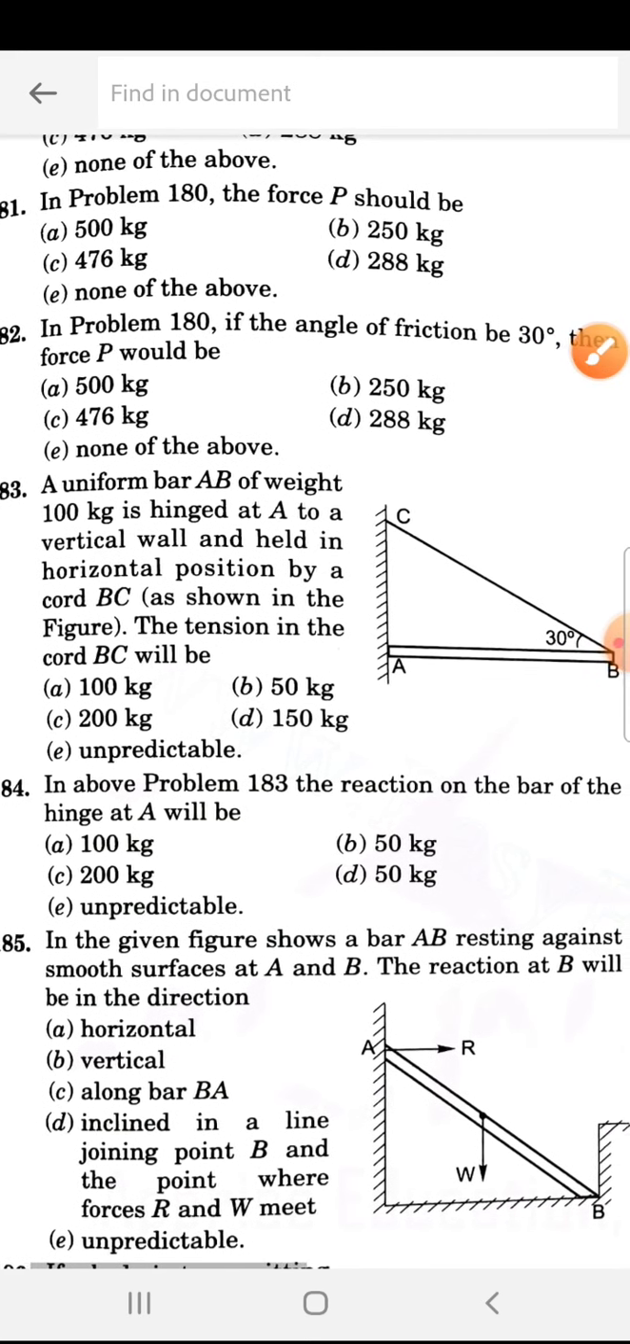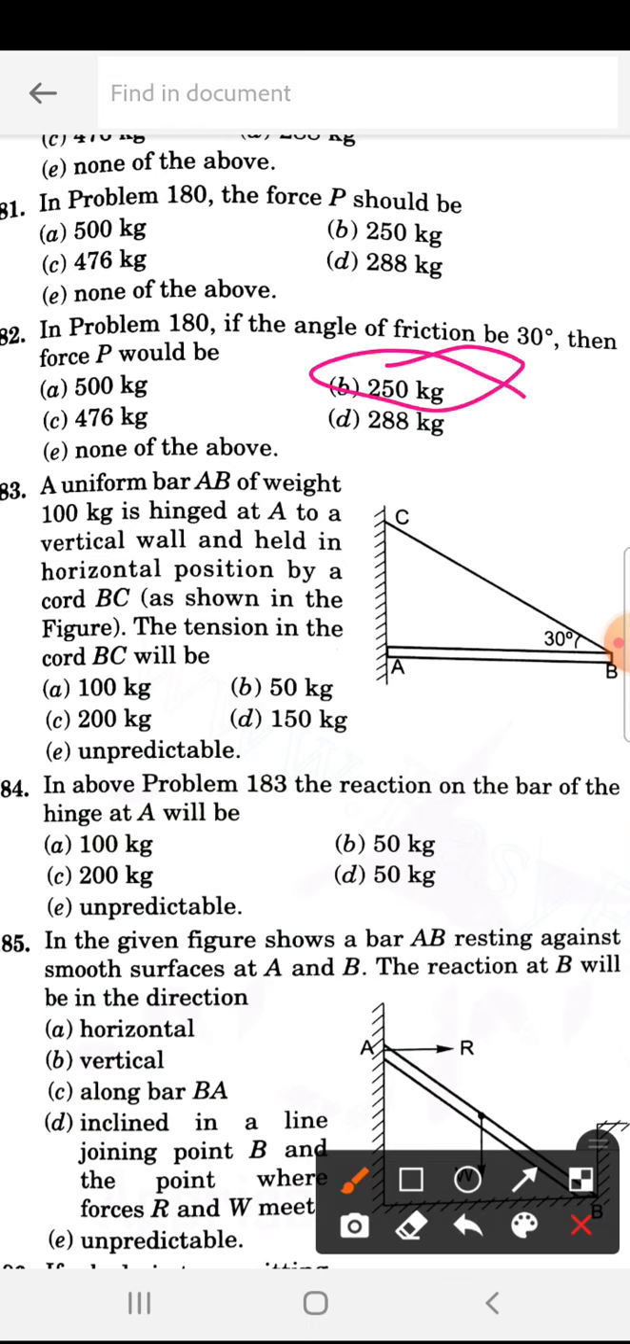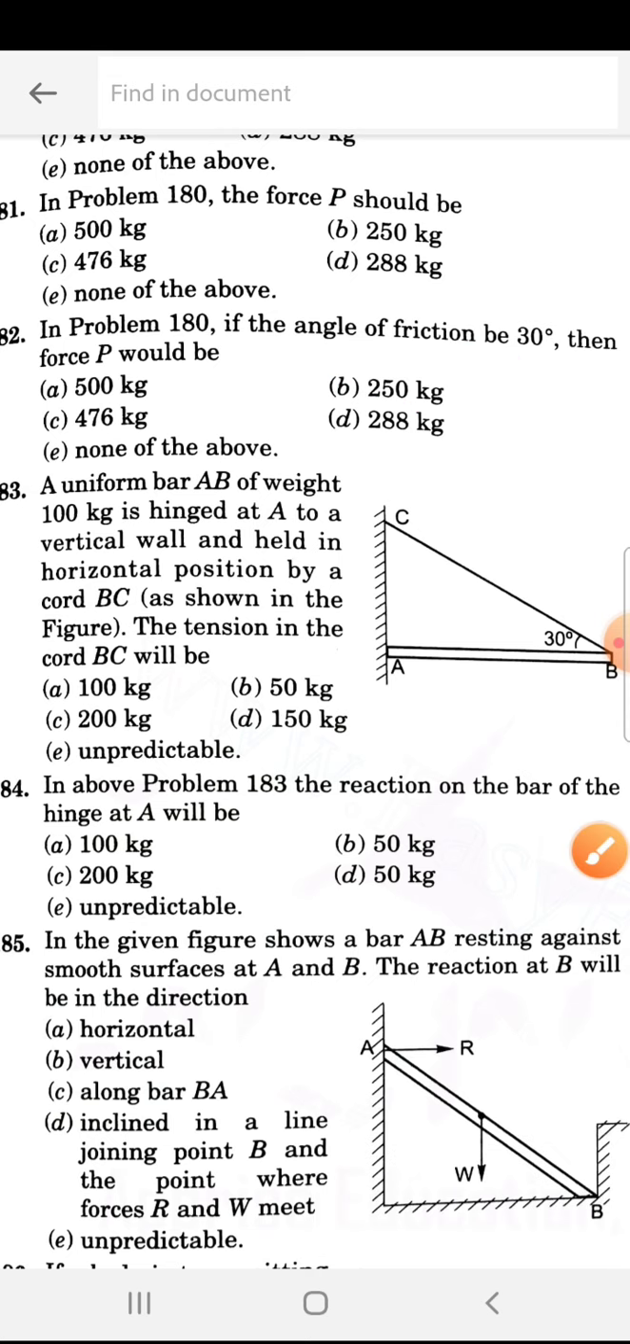Then next, 182. In problem 180, if the angle of friction is 30 degrees, then the force P would be how much they are asking. So phi is equal to 30 degrees, then what is the force P? 182 is B. So how much? It is 250 kg.